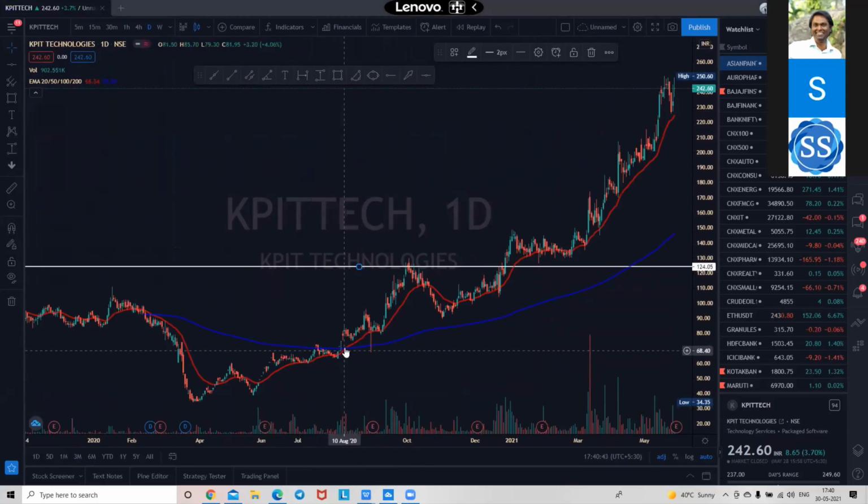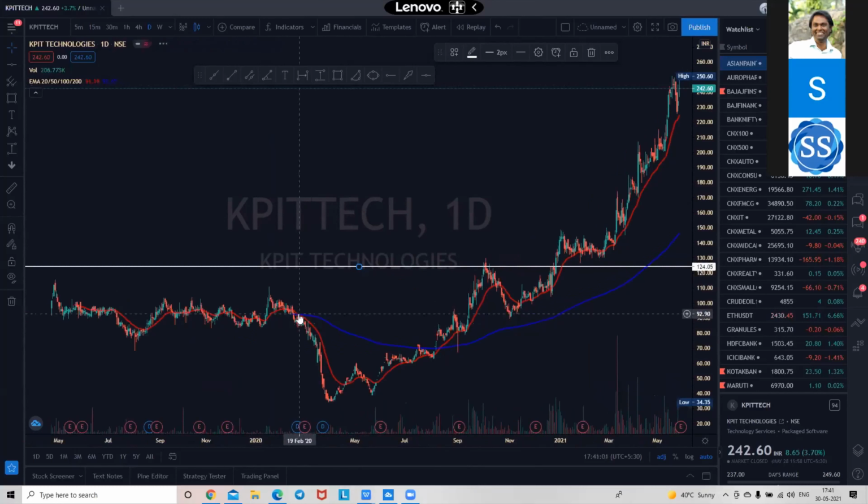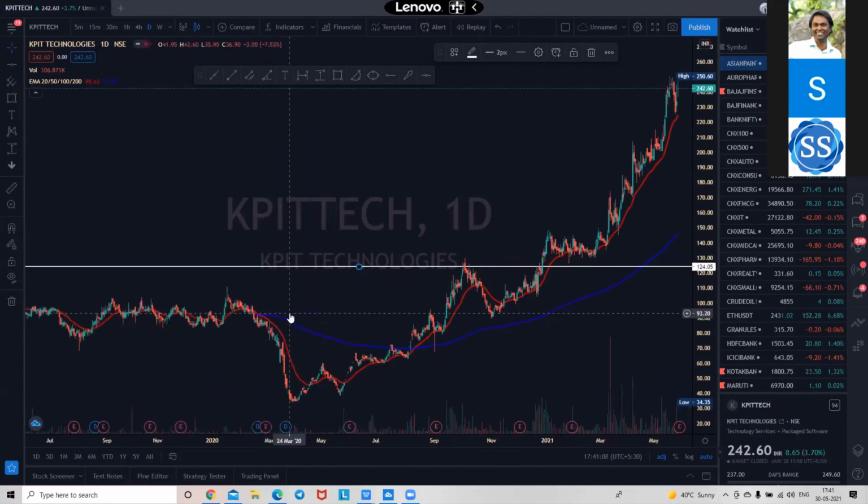इधर क्रॉस किया है ना, वापस आया ही नहीं है क्रॉस डाउन करने के लिए. Now the cross has been made at around 60-70 levels and it has been in 242. मतलब ज्यादा टाइम नहीं हुआ है, it's not even a year. ठीक है. So simple things, keep it simple, and the moment you see a stock's 20 EMA cross down 200 EMA, you should leave the stock on a daily chart.